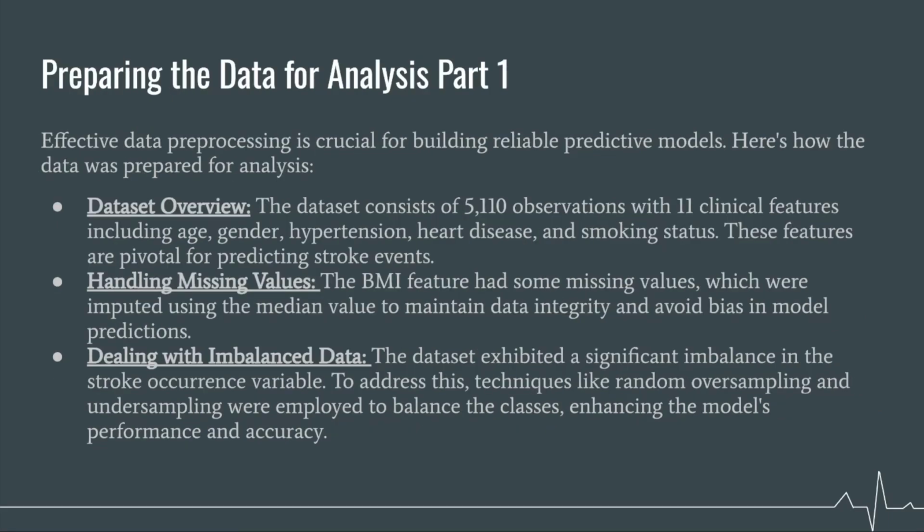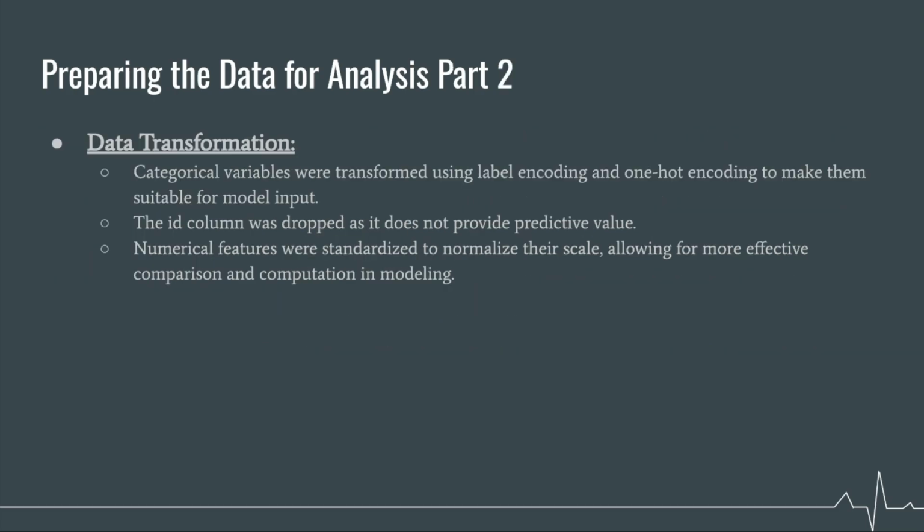To prepare our data, we started with over 5,000 records, focusing on 11 clinical features. Handling missing values, like replacing BMI's NAs with the BMI median value, and addressing the imbalance of the response using undersampling were critical steps to ensure the integrity and accuracy of the predictive models. Further data preparation involved transforming categorical variables and standardizing numerical features to ensure they were model ready. Such data handling is foundational for the effectiveness of our predictive modeling.